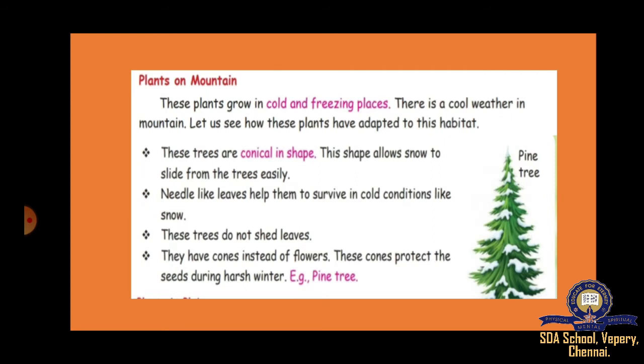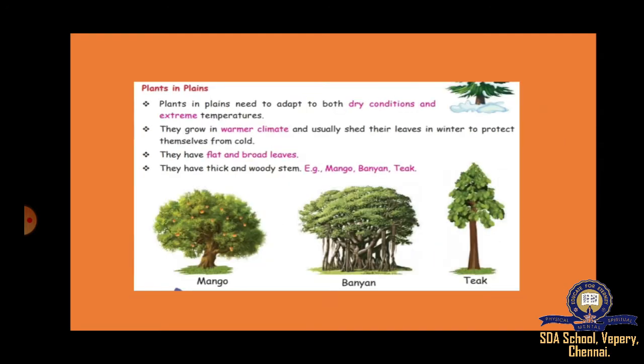Okay. Next plants are mountain plants. These are conical in shape. See, conical shapes. And here the leaves will be needle like. Needle shaped. And these trees will not shed leaves. They have cones. Instead of flowers, they will have cones. Example is pine tree.